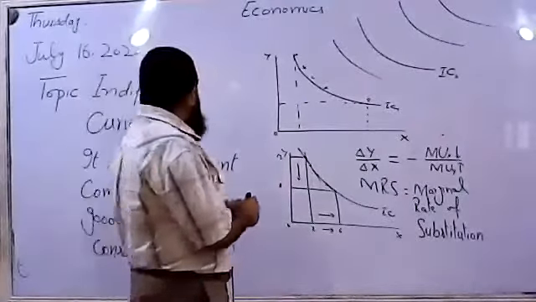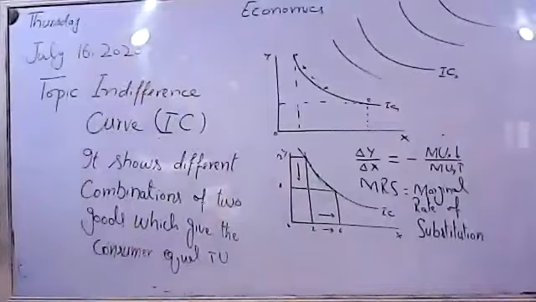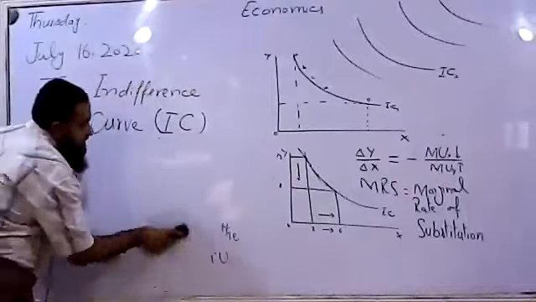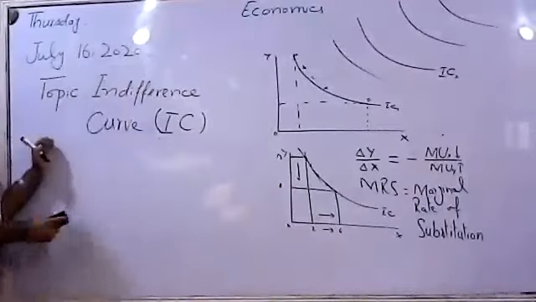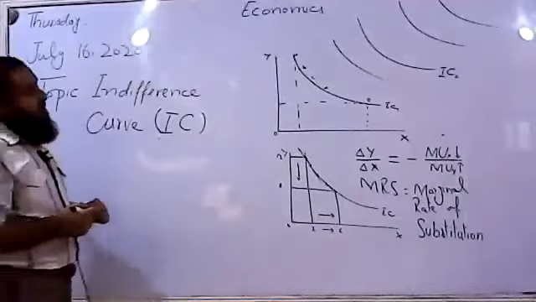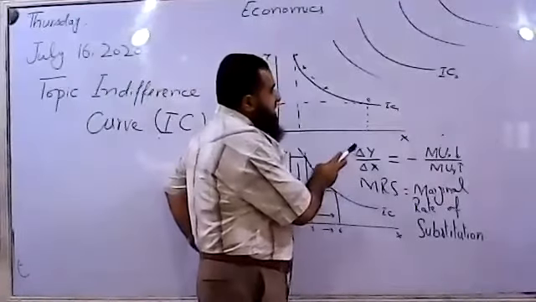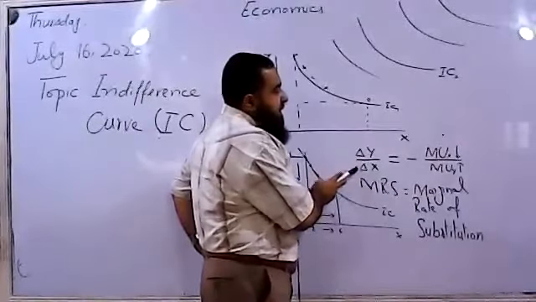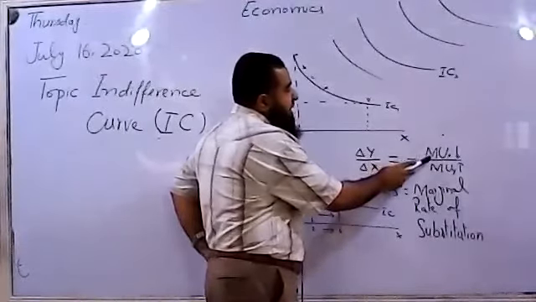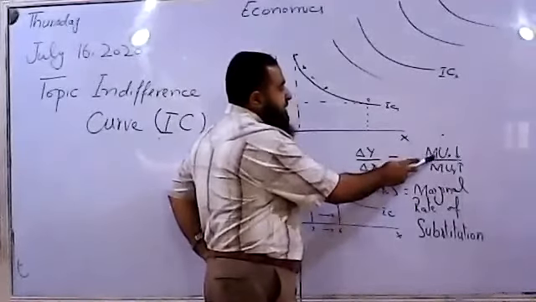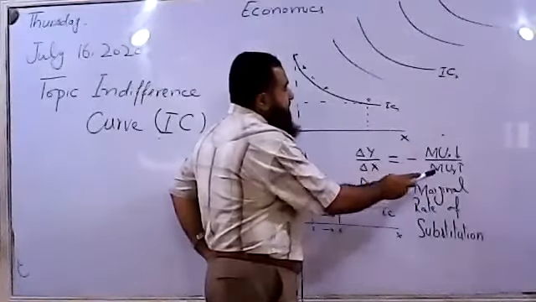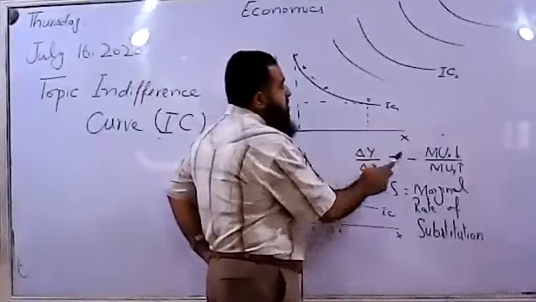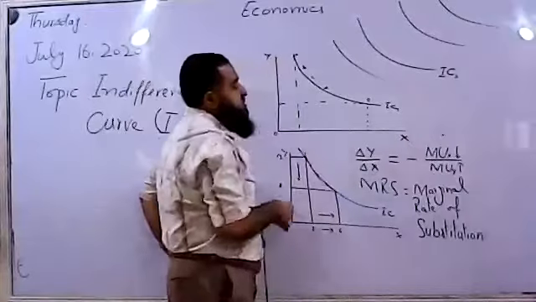So you can find that the slope of the indifference curve is the ratio of the marginal utilities of the two goods. How am I writing the marginal utilities? Here change in Y is on the numerator and change in X is on the denominator. So I wrote marginal utility of X on the numerator on the right side and marginal utility of Y on the denominator. So they are reciprocal, or inversely related to each other.